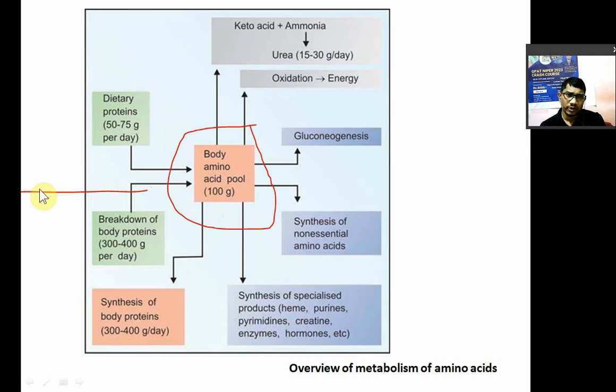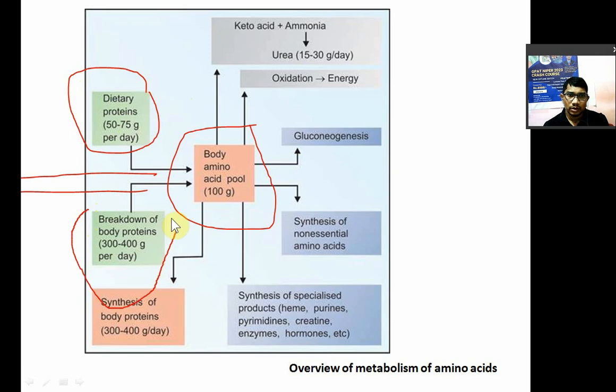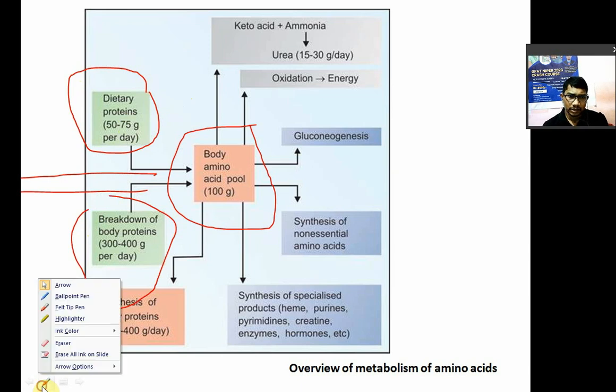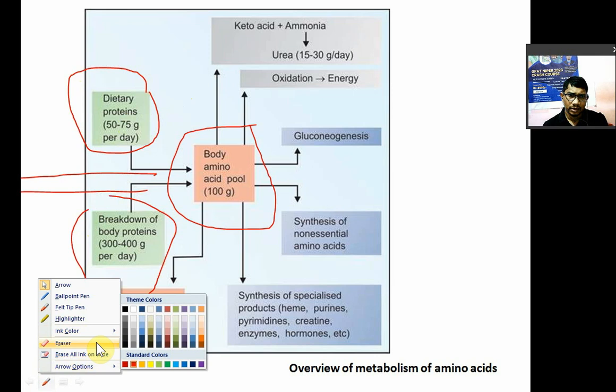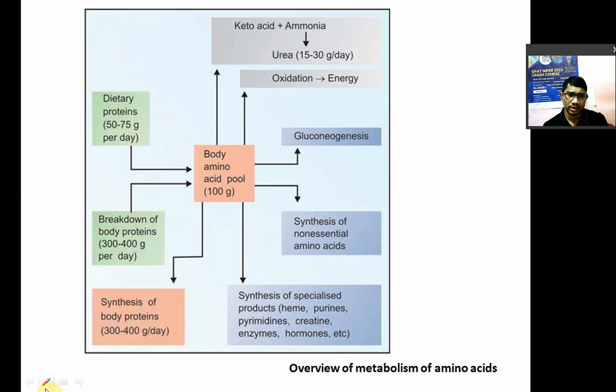Now from where do these amino acids come? They come from diet. Whatever protein you take daily, around 75 grams, is broken down and converted into amino acids. Also, the breakdown of your own body's protein produces amino acids. Normally 300 to 400 grams of protein are degraded daily into amino acids.